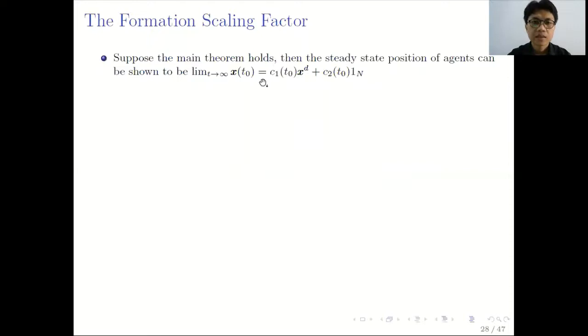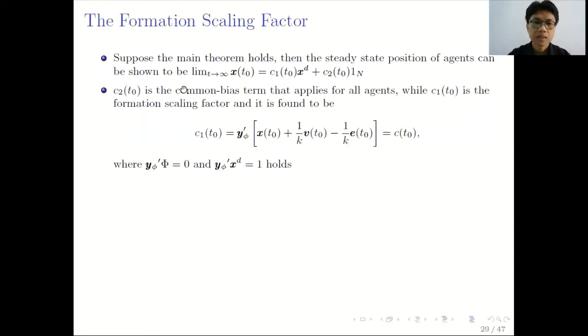The formation scaling factor will be discussed in this slide. Suppose the main theorem holds, then the steady state position of agents can be shown to be in this expression. In here, C2 T0 is the common bias term that applies for all agents, while C1 T0 is the formation scaling factor, and it is given in this expression. In here, y phi transpose is the left eigenvector of the matrix phi corresponding to the zero eigenvalue of matrix phi, which is why this relation holds.